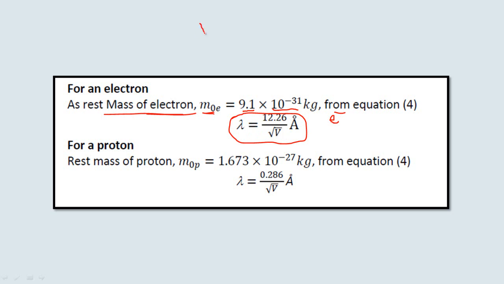If an electron is subjected to a potential difference of 100 volts, calculate the de Broglie wavelength associated with the electron. So what is the de Broglie wavelength? It is 1.226 angstrom minute. It is very simple.